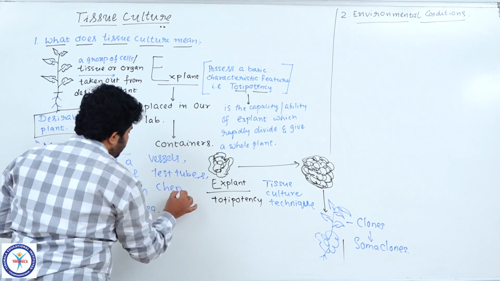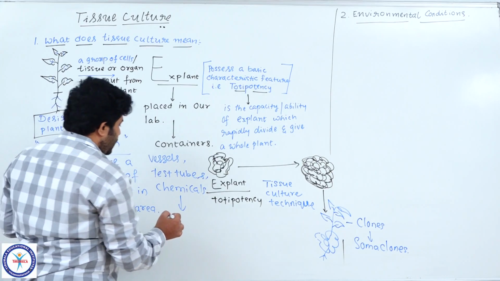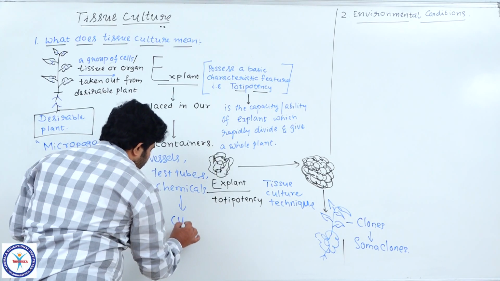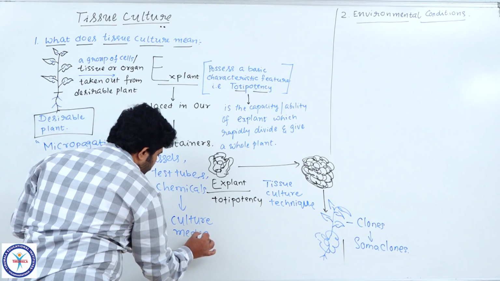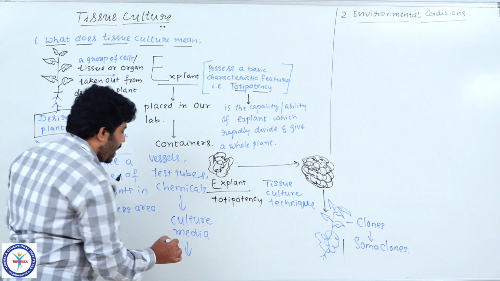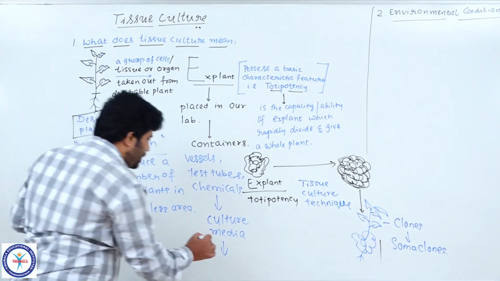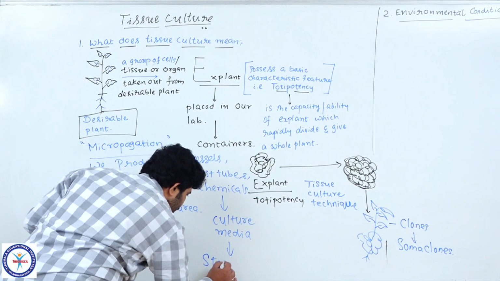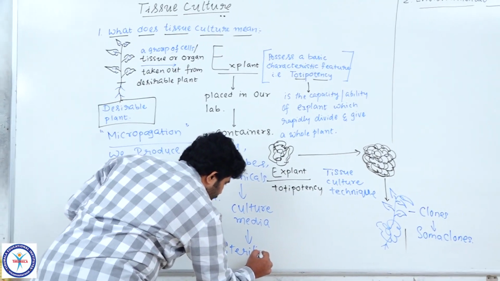Some chemicals we are using here, especially nutrient media or culture media. We require culture media, and along with the culture media we also require an important chemical for sterilization purposes.